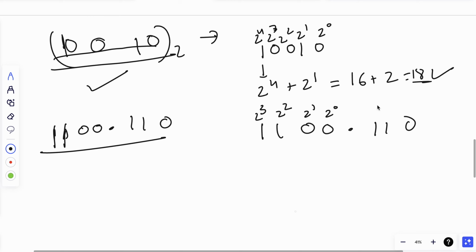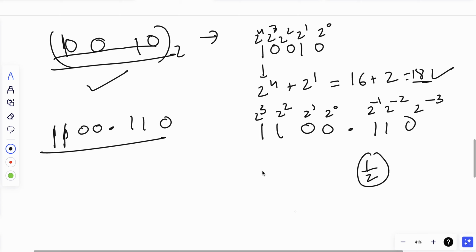2 raised to power 0. Will this be 2 raised to power 0? This is in decimal format. If it's the decimal part, then it has to be something like 1 to the power of 2 to come into a point format. Some of you might have guessed it right: 2 raised to minus 1, 2 raised to minus 2, 2 raised to power minus 3. This is how you do it.